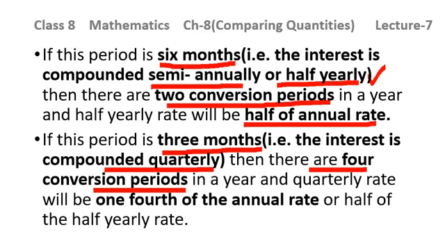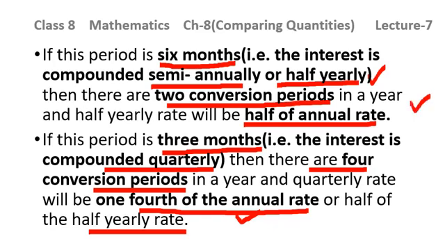So 4 conversion periods will be there, and rate will be 1/4 of the annual rate, or half of the half yearly rate. If we consider it with respect to half yearly rate, it will be half of the half yearly rate, or if we are considering it with respect to annual rate, then it will be 1/4 of the annual rate. So if the period is 6 months, the interest is being compounded semi-annually or half yearly, then there will be 2 conversion periods in a year.